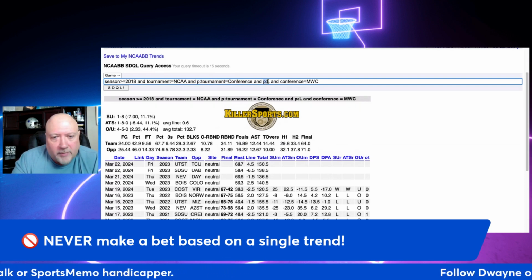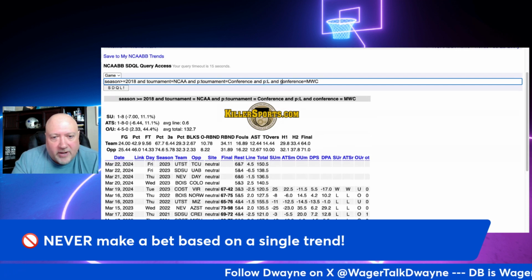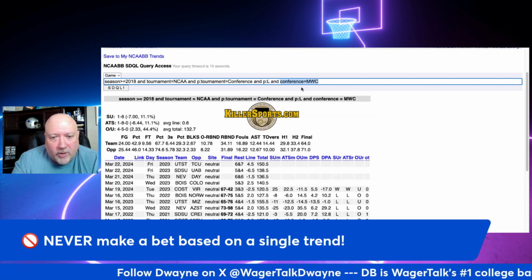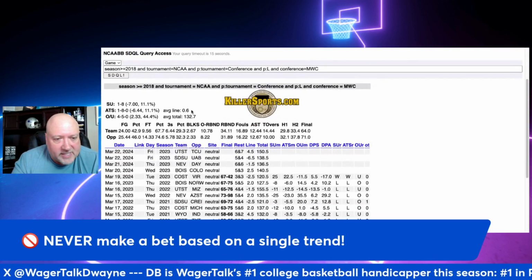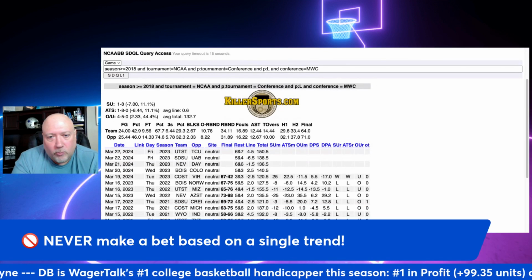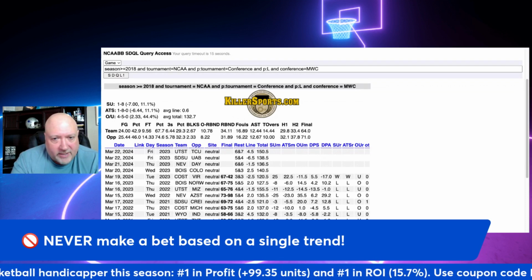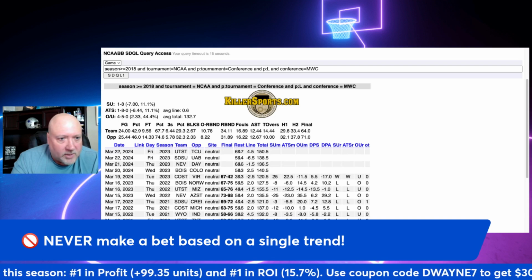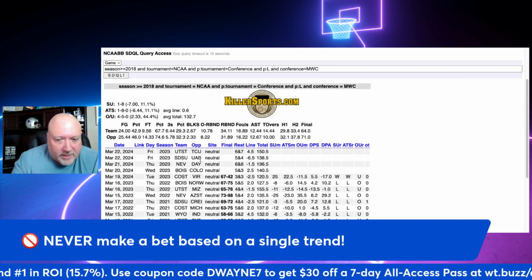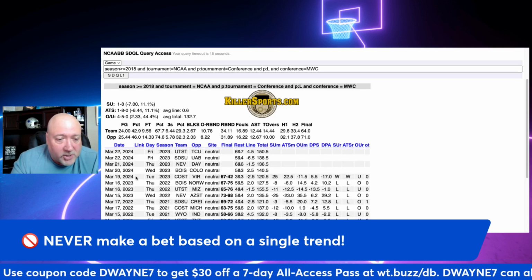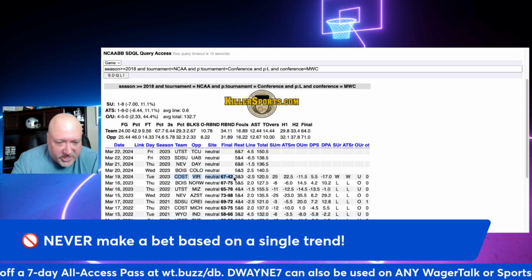These teams are coming off a loss, so they didn't win their conference tournament, and they are playing out of the Mountain West Conference. And when you look at those since 2018, these teams in the first round of the tournament, those being Mountain West teams in the first round of the NCAA tournament that did not win their conference tournament, they are 1-8 straight up and against the spread. However, they was 0-8 up until yesterday when Colorado State destroyed Virginia.